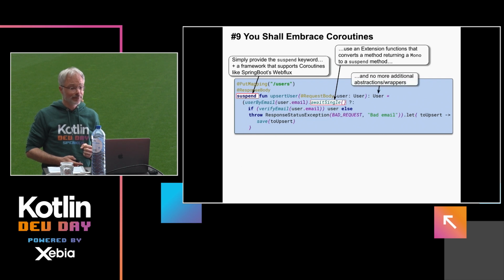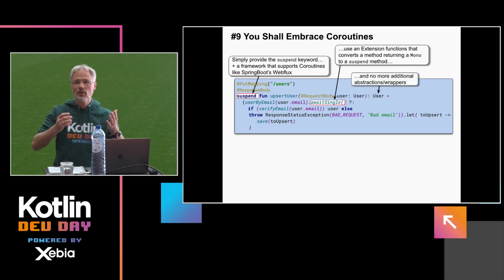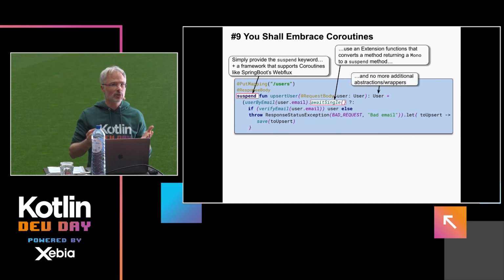And then you can simply use the types you normally use also in your blocking program. So no additional abstraction involved.